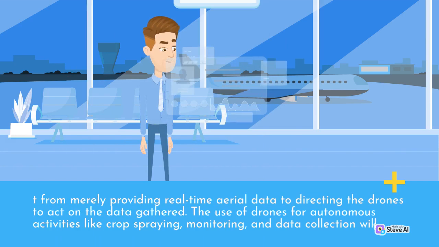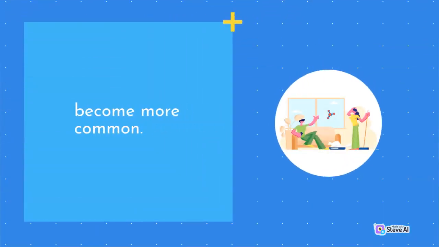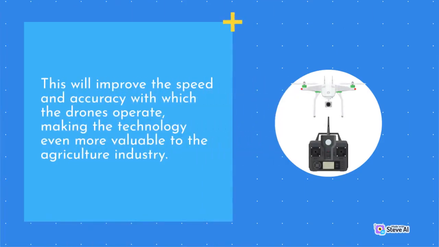The use of drones for autonomous activities like crop spraying, monitoring, and data collection will become more common. This will improve the speed and accuracy with which the drones operate, making the technology even more valuable to the agriculture industry.